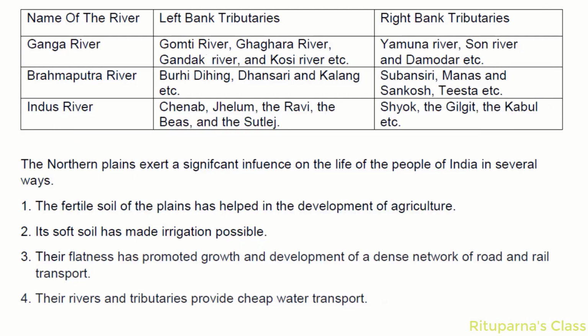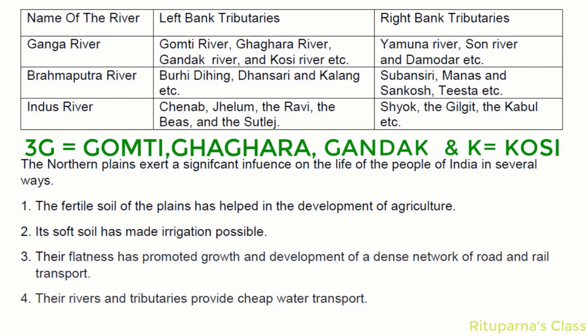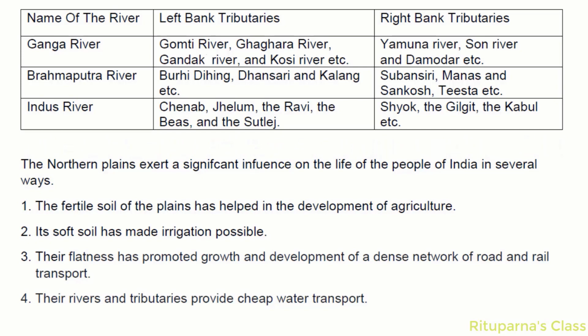To remember the names of left bank and right bank tributaries, you can make acronyms. For the left bank tributaries I have made one acronym, 3GK. 3G means the names of three left bank tributaries, Gumti, Ghagra, Gandak, and K for Kosi river. Like that you can also make acronyms.